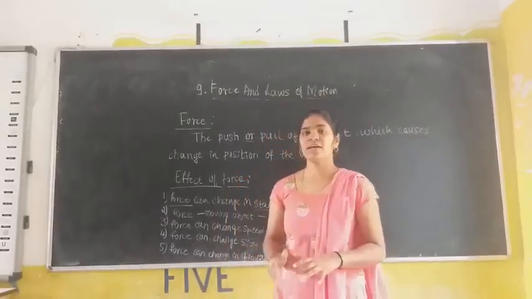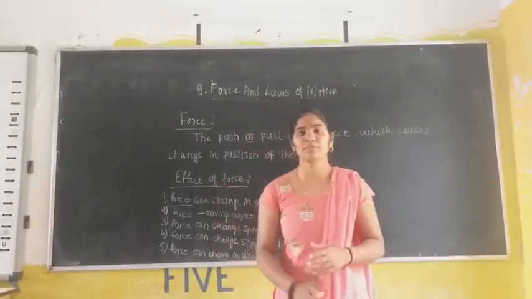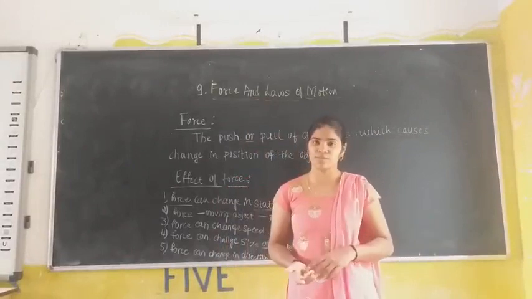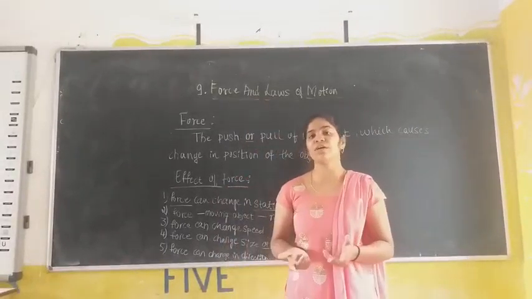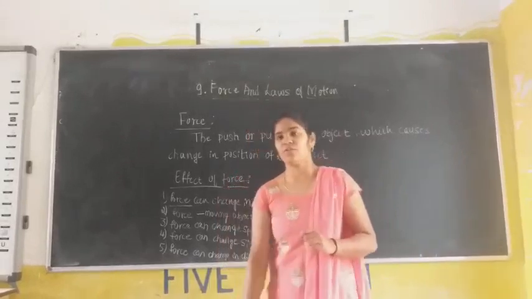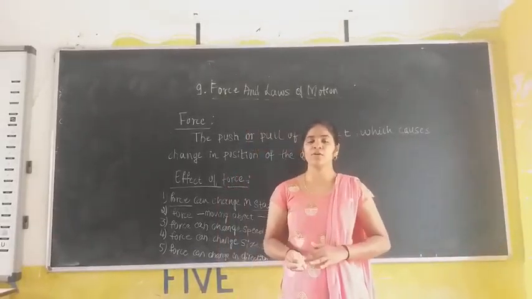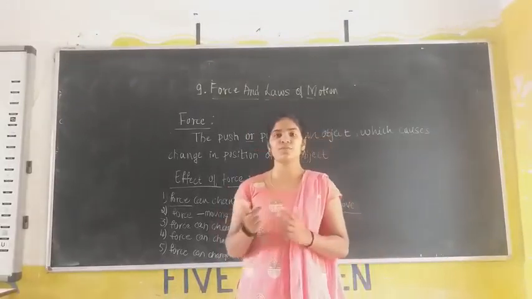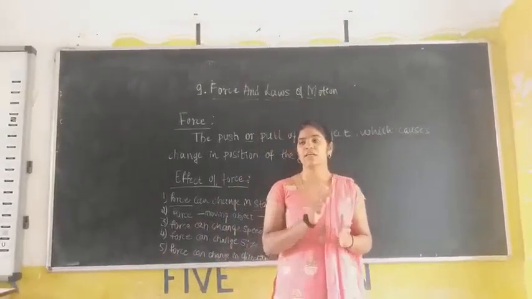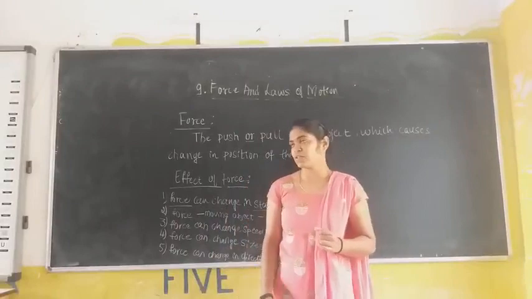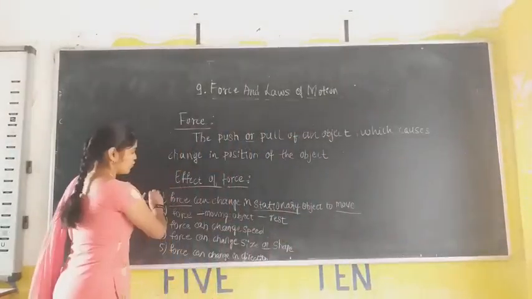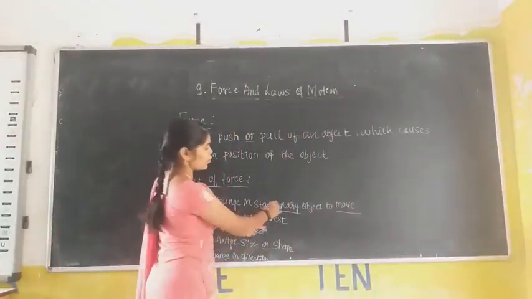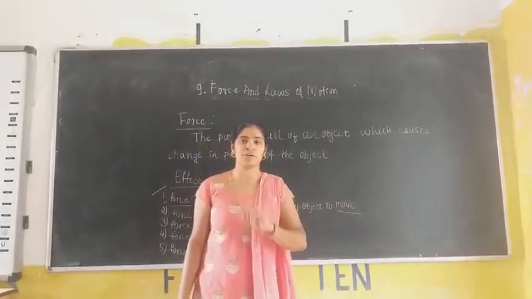The next is the effect of force. This means, on applying force to an object, what changes can be observed in that object. The first thing we can say is that on applying force to a stationary object, it changes its position from one place to another place. That is, it moves from one place to another. So we say a force can make a stationary object move. This is one effect of a force.